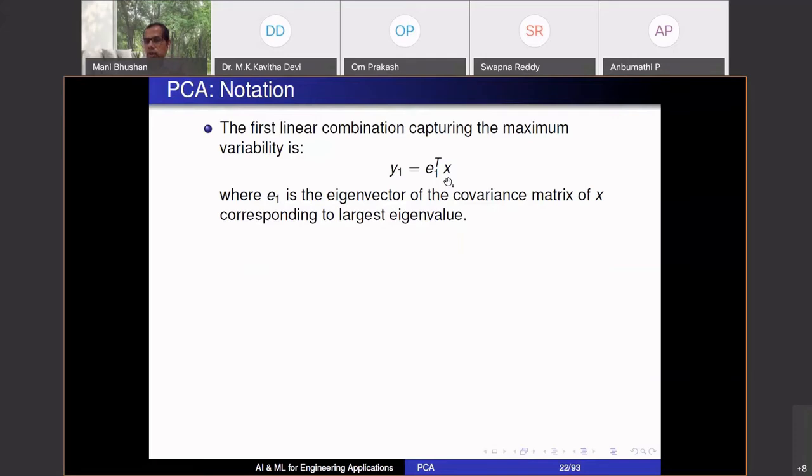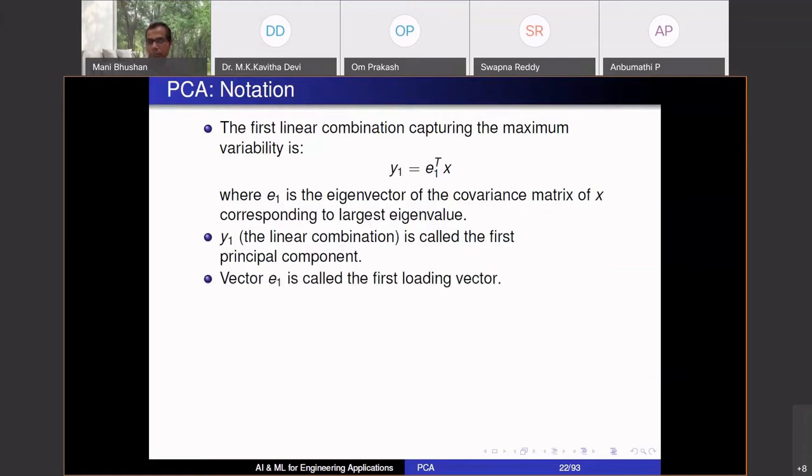Okay. So PCA's answer to that problem is that E1 should be the eigenvector of the covariance matrix of X corresponding to the largest eigenvalue. Okay. So this y1 is called the first principal component. I will again illustrate that with the previous example. And this vector E1 is also called the loading vector in PCA terminology. That's not so important.